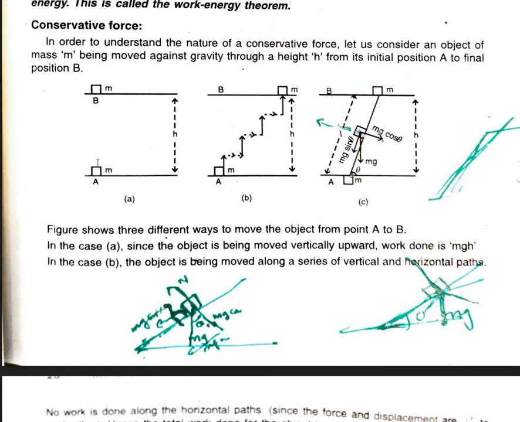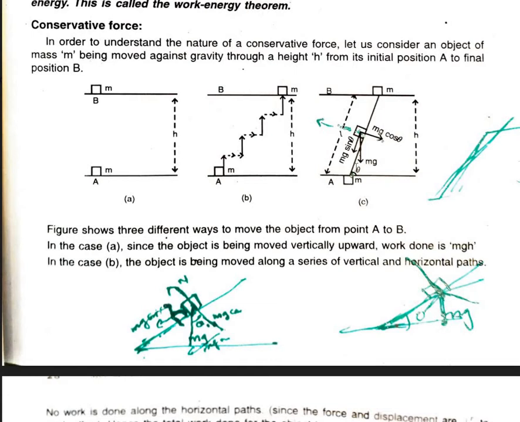In this figure also we are taking an object from A to B, but along a path of horizontal and vertical steps, and this is the height.